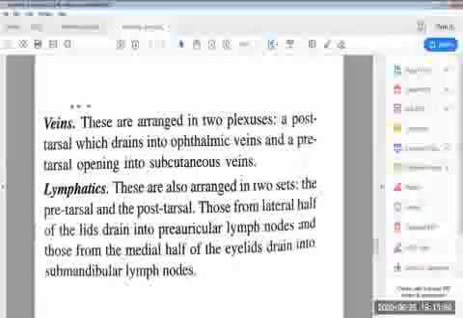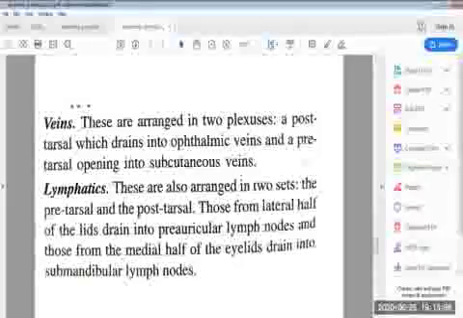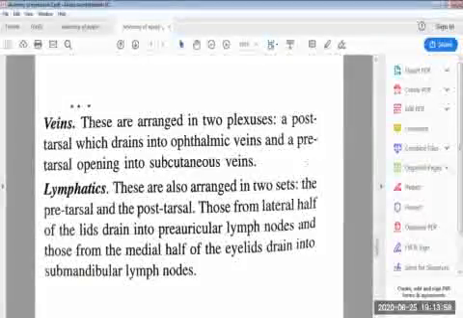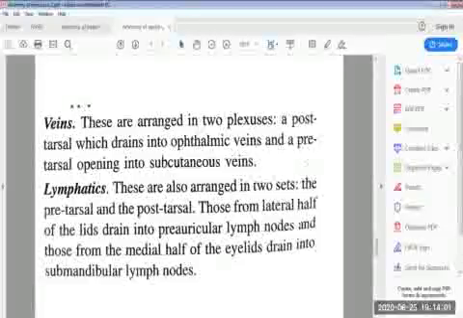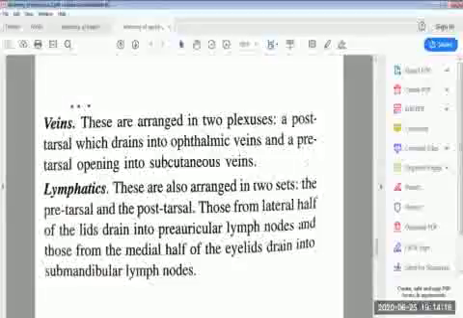Then the veins of the eyelids are arranged in two plexuses, a post-tarsal and a pre-tarsal plexus. The post-tarsal plexus drains into the ophthalmic veins, and the pre-tarsal plexus opens into the subcutaneous veins. Next are the lymphatics, also arranged in pre-tarsal and post-tarsal sets. Those from the lateral half of the lids drain into the preauricular lymph nodes, and those from the medial half drain into the submandibular lymph nodes.